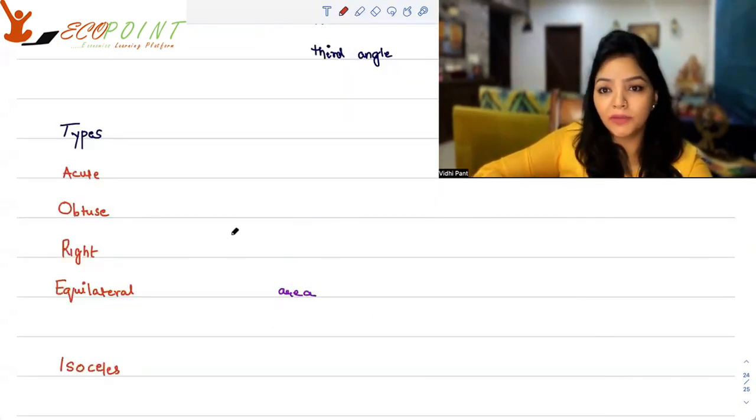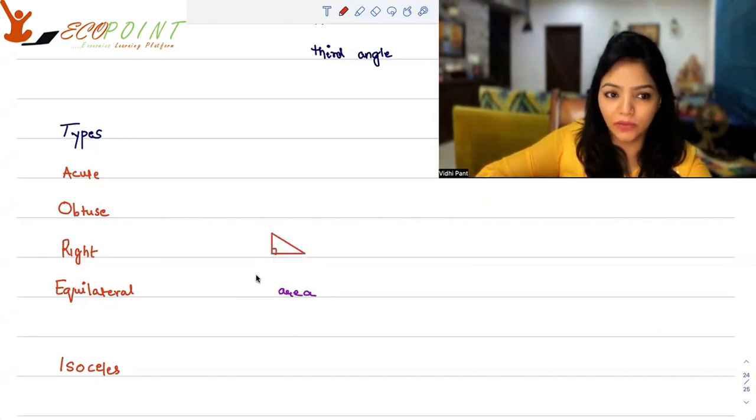For your knowledge, what are the types of triangles you can have? Acute angle triangle, obtuse angle triangle. Acute angle triangle is a triangle where all the three angles are less than 90 degrees. An obtuse angled triangle is a triangle where one angle is obtuse. Right angle triangle, clearly you have a right angle involved. So one of the angles is a right angle. Okay. Equilateral triangle, that means all the three sides are equal. That's an equilateral triangle.